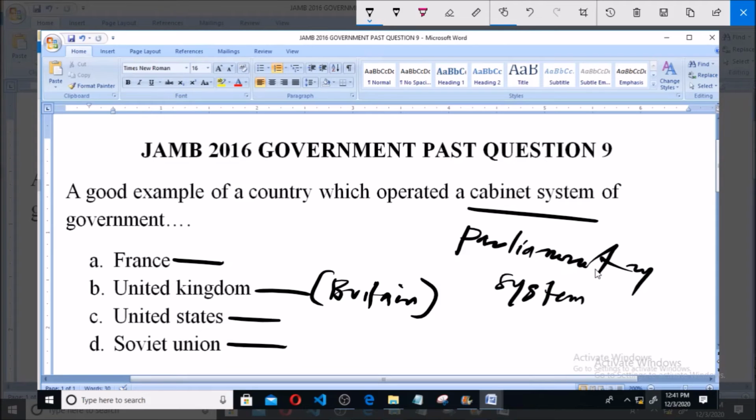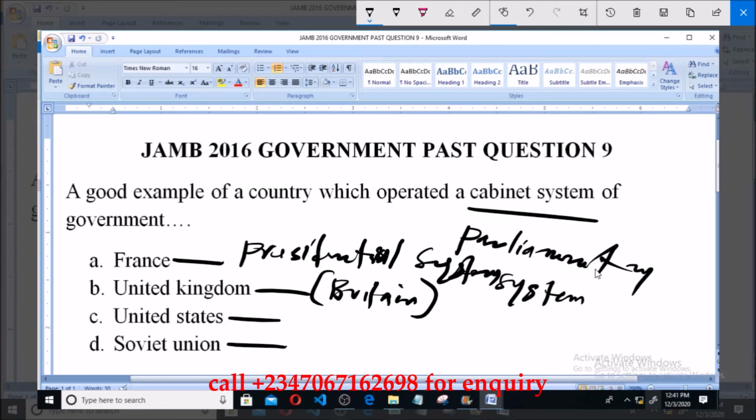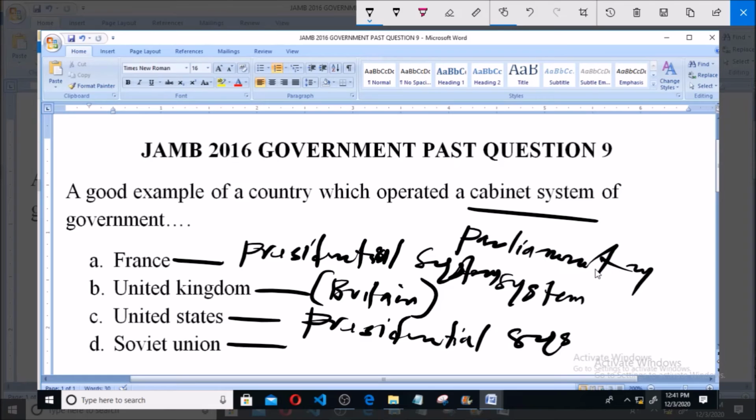But France operates what we call presidential system. The United Kingdom does not operate a presidential system. Then this one operated monarchy, and so option